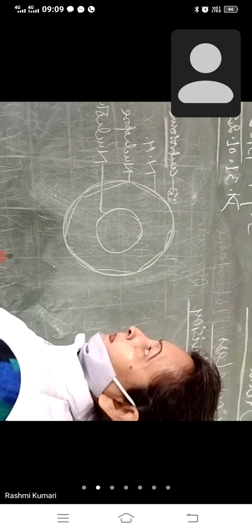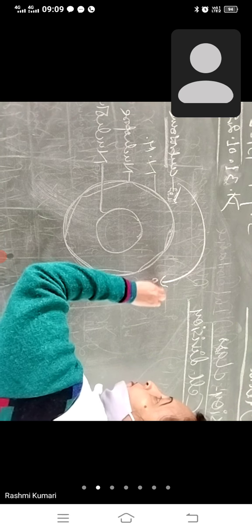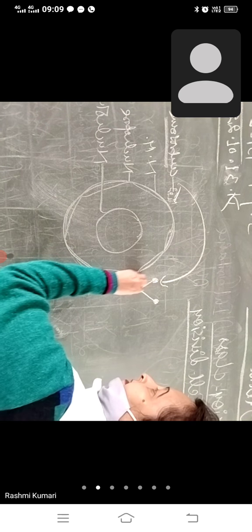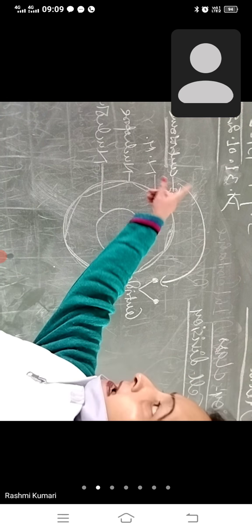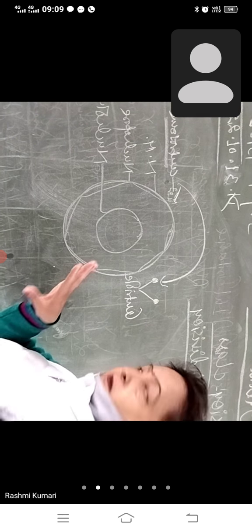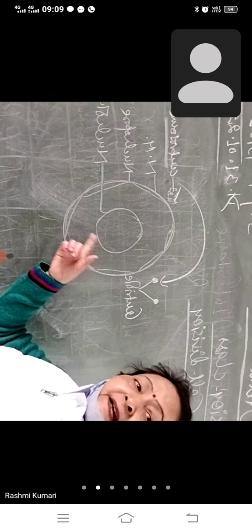Tell me. What I told earlier, what is the main function? And basically this centrosome has two small bodies. Is that clear? And this body is known as the centriole. ठीक है? And this centrosome is inactive. When it becomes active, what I told in the previous class, when the cell is ready to divide.